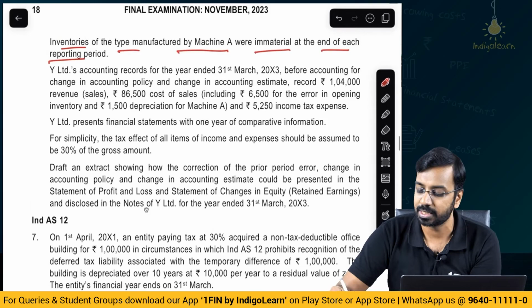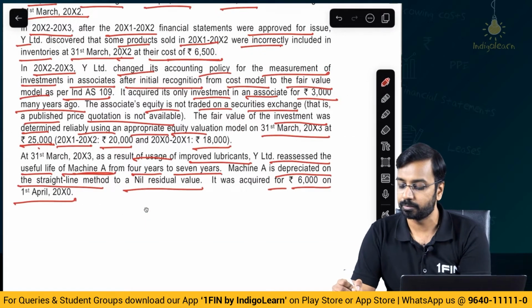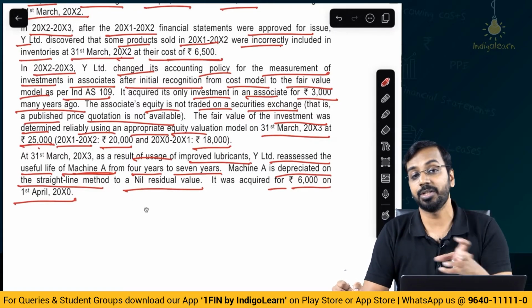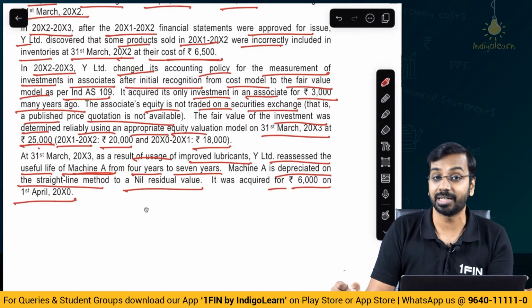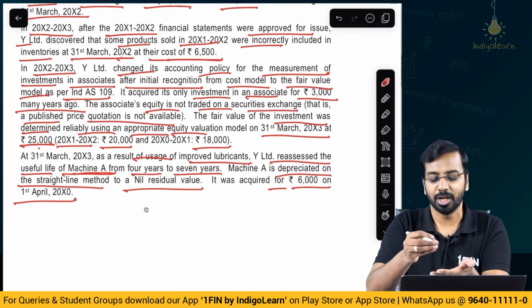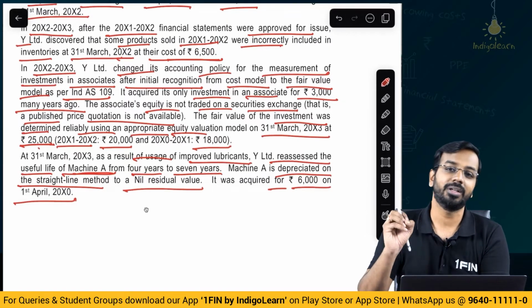Now, why have they said this? See here, what has happened? They have revised machine A's life. When you revise the machine's life, the depreciation of that machine will have an impact on the inventory valuation. But here what they are saying is inventory is immaterial. So basically they are saying don't consider that the change of depreciation will have an impact on the inventory, right.